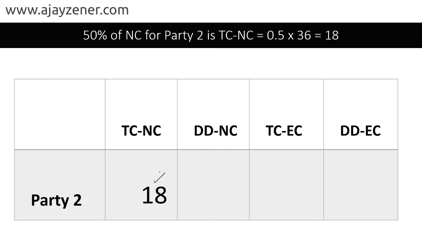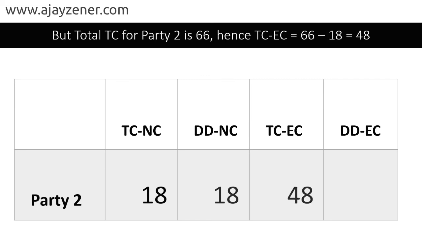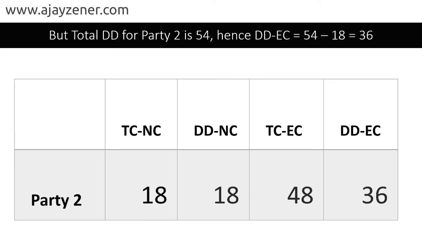So here I can put this as 18. Now see, if this is 18, I know deep dish normal cheese is also 18 because total has to be 36. That also tells me that for the rest of the two type of pizzas, you will have thin crust extra cheese at 48 and deep dish extra cheese at 36.